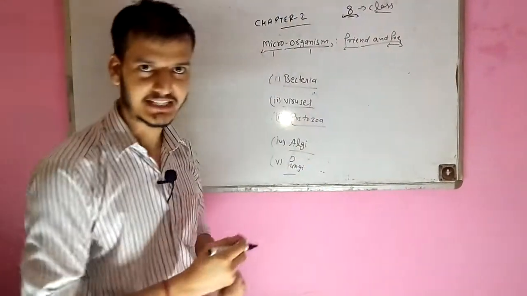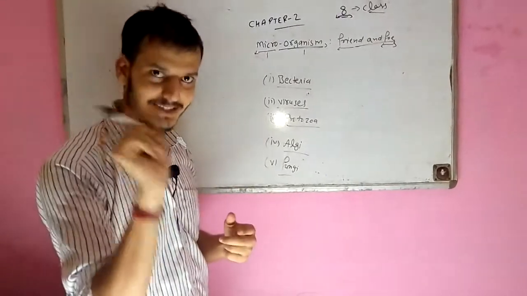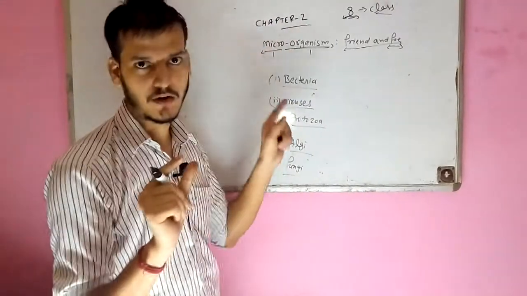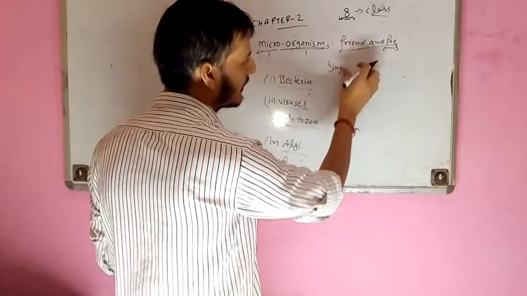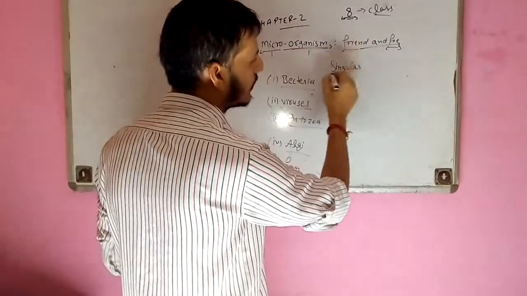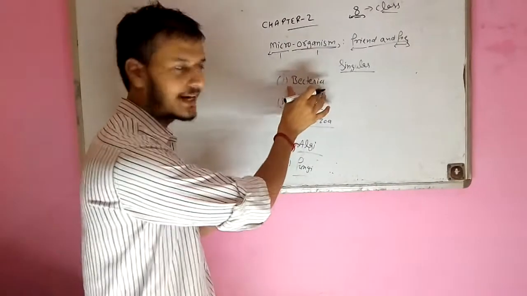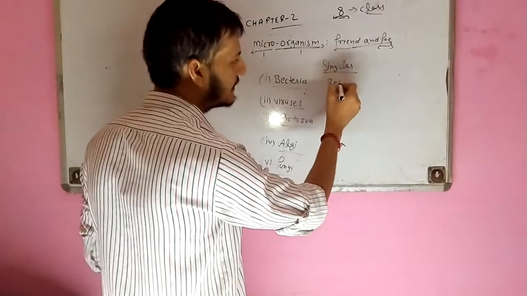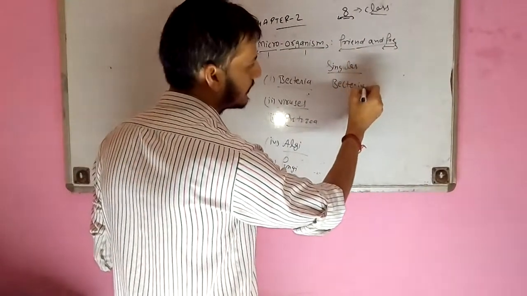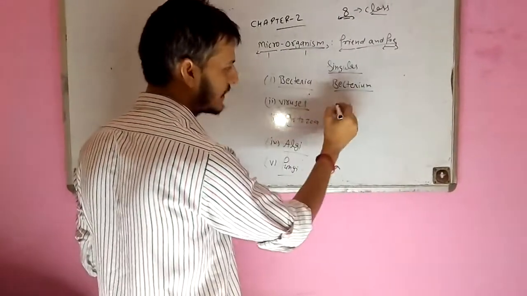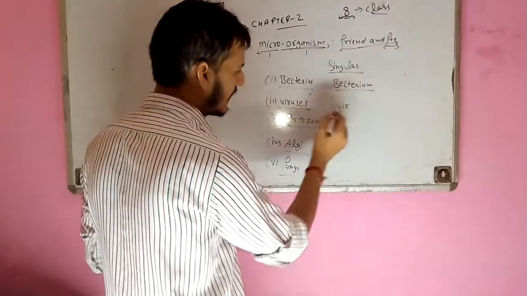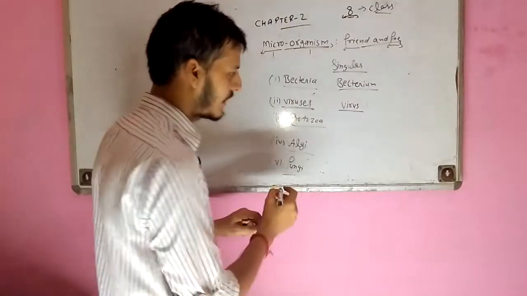If we talk about a single particular microorganism, we use the singular. The singular word for bacteria is bacterium. The singular for viruses, meaning lots of virus, is virus.